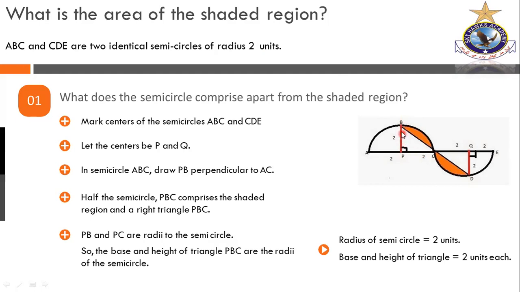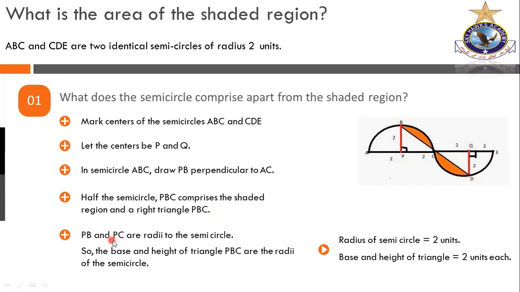In other words, we have a right triangle with sides of 2 unit length. The perpendicular is 2, the base is 2, and the third side is the hypotenuse. So we can make use of the Pythagorean theorem, which will give you the length of the third side, BC.